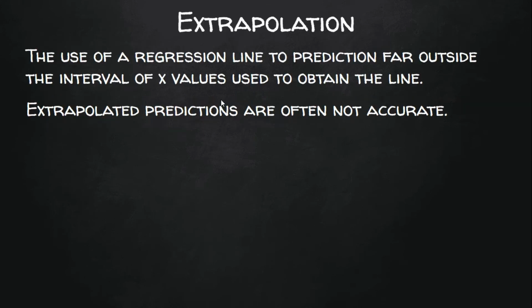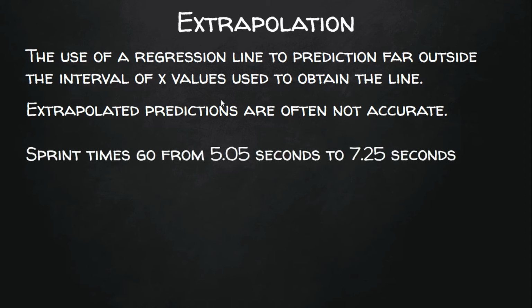We have to be careful when we are predicting values using a least squares regression line. If you get too far away from the interval of x values or the interval of the explanatory variables in your data set, the predictions become inaccurate. This is called extrapolating. You can extrapolate a little bit outside of the x values, but you don't want to go very far. For instance, the sprint times in our data set go from a minimum of 5.05 seconds to a maximum of 7.25 seconds.